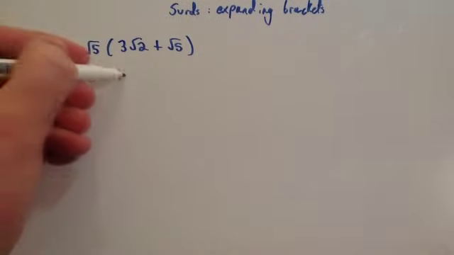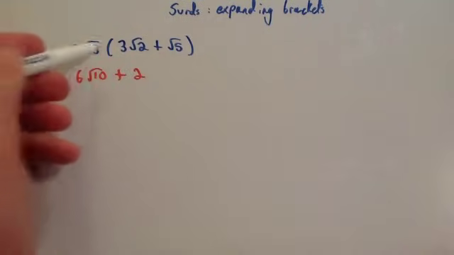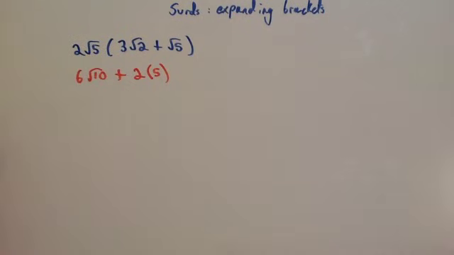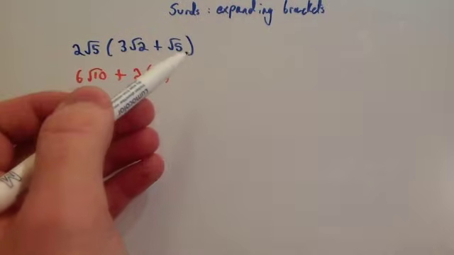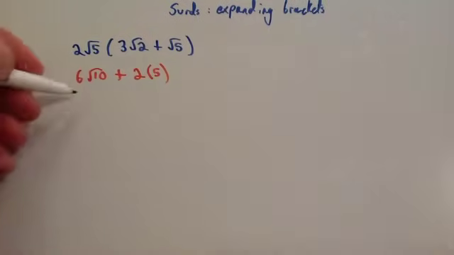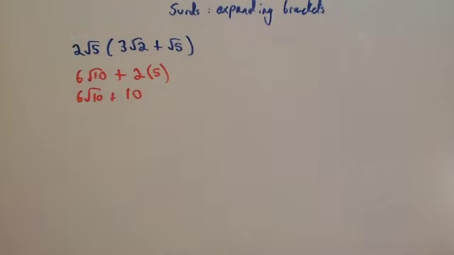Then plus 2 root 5 times root 5, well we're going to get 2, and then root 5 times root 5 is going to be 5. So that's 2 times 5. You could have also written 2 times root 25, because root 5 times root 5 is root 25, but the square root of 25 is 5. So you're going to get 6 root 10 plus 10. If you want to, you could factorize it, simplify it, but that's fine as it is.